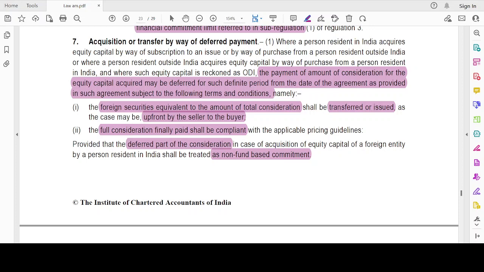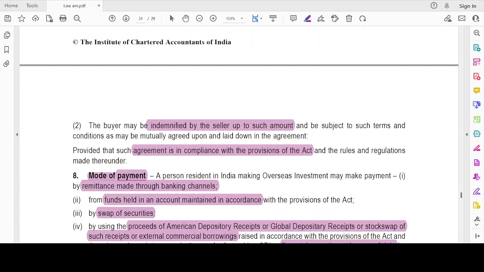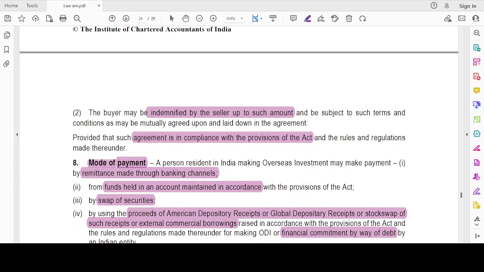And provided that the deferred part of consideration, in case of acquisition of equity capital of the foreign entity by a person in India, shall be treated as a non-fund based commitment. For that period, it will be treated as a non-fund based commitment. Then the buyer may be indemnified by the seller up to such amount and subject to such conditions as may be specified. Then, provided the agreement should be in compliance with this Act and the rules and regulations.